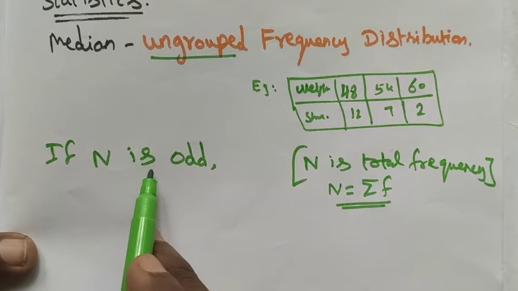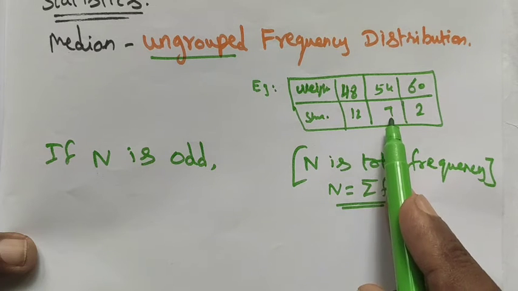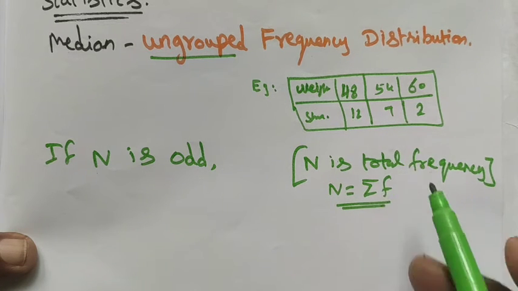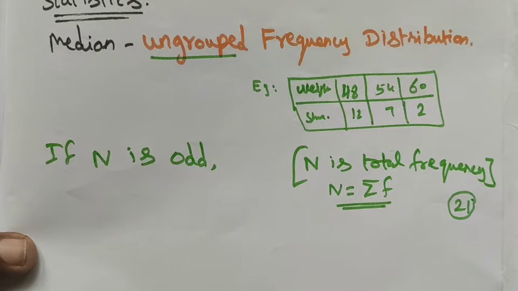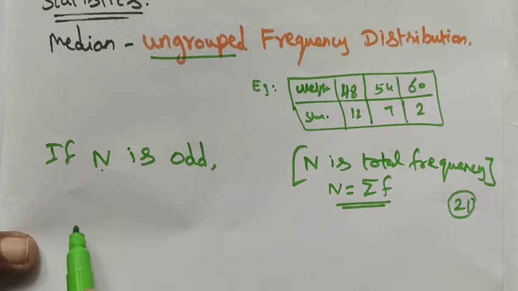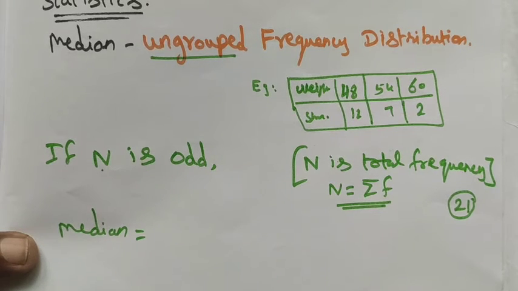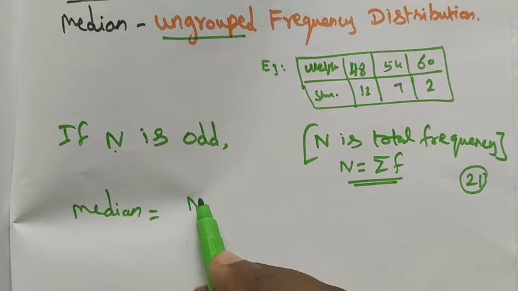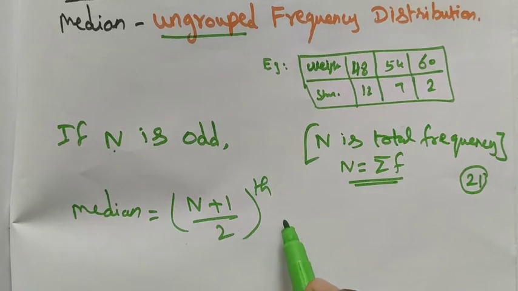If you add 12 plus 7 is 19, 19 plus 2 is 21. Here 21 is an odd number. So when n is odd, the median is equal to (n plus 1) divided by 2 th observation.